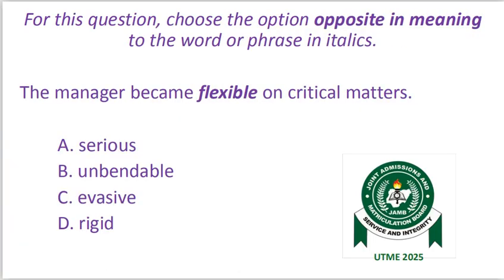For this question, choose the option opposite in meaning to the word or phrase in italics. So we are on the lookout for the antonym of the word in italics. The manager became flexible on critical matters. Flexible is in italics. A. Serious. B. Unbendable. C. Evasive. D. Rigid.